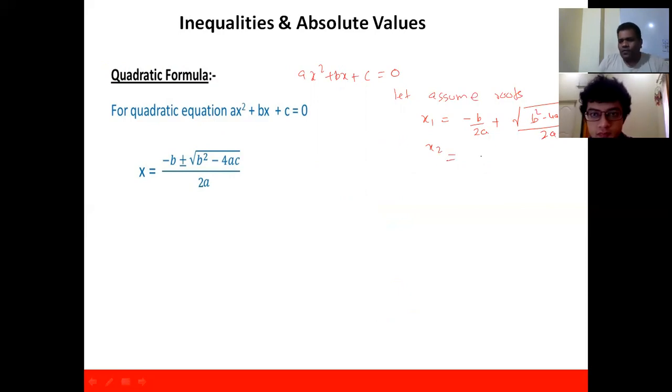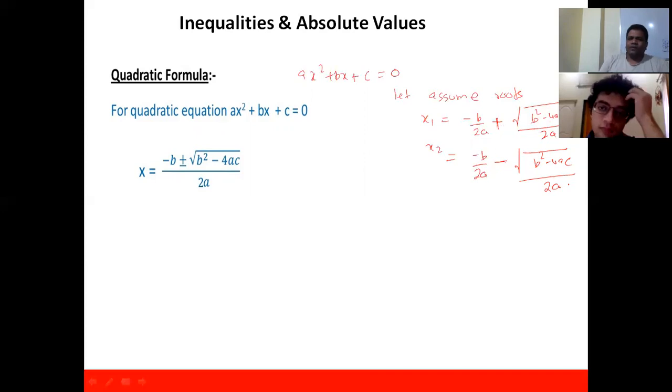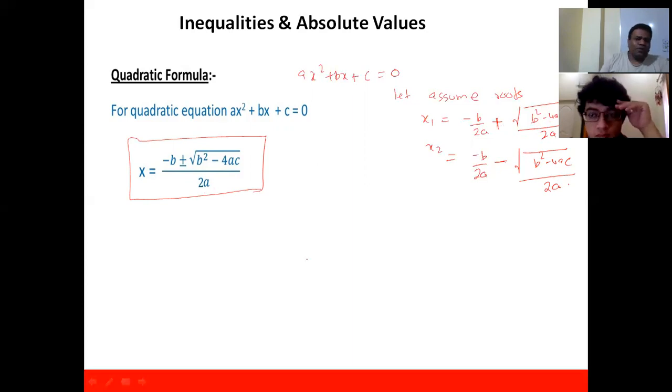And the value of the second root is the same; the only change is one sign. That's going to be minus b minus under root b square minus 4ac, divided by 2a. You get 2 roots. The root values are almost the same. The only change is plus here and minus here. And here, the same formula is given, like both roots in one shot.